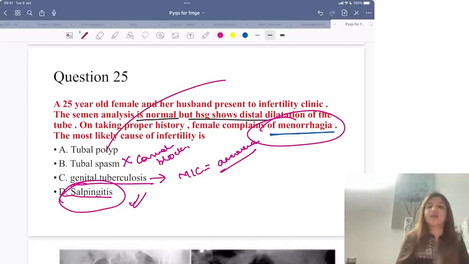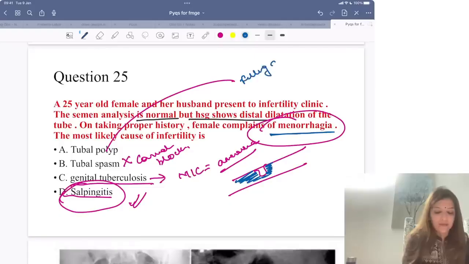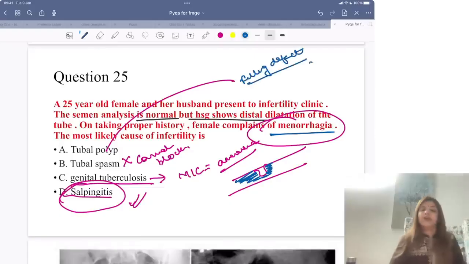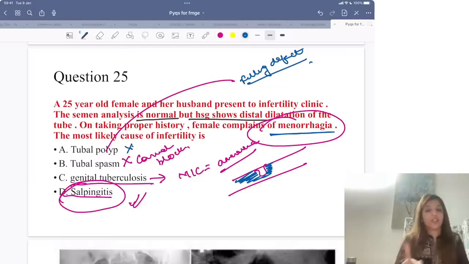Why it is not a polyp? Because if this would have been polyp, और जब हम dye pass करते तो हमें एक filling defect मिलता, right. So क्योंकि question is not saying about filling defect, that is why it is not a polyp, right. Now which dye is used for HSG, ये question आया हुआ है, and the dye which is used for HSG is methylene blue, urografin. Urografin is the dye which is used for HSG.